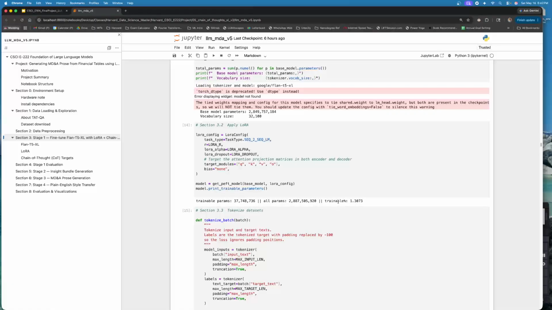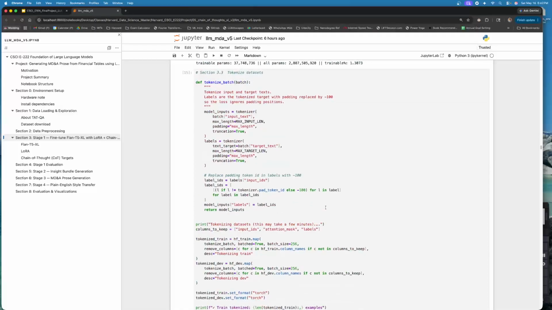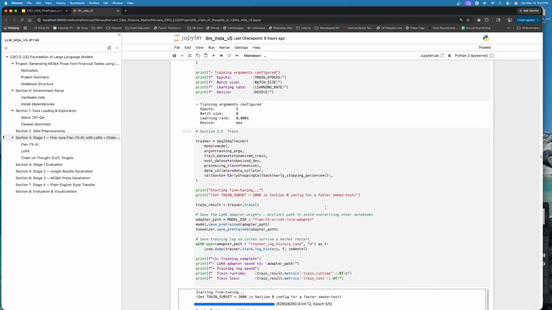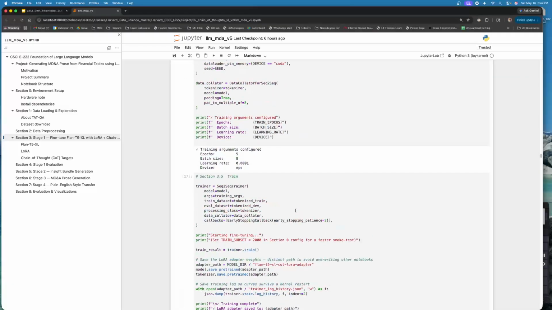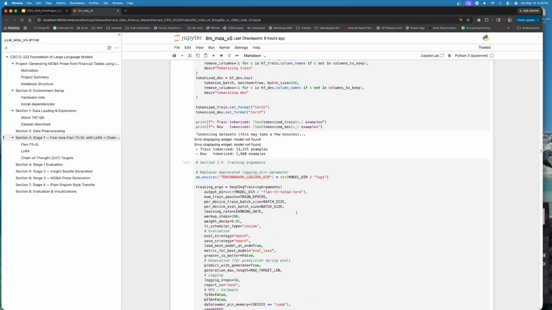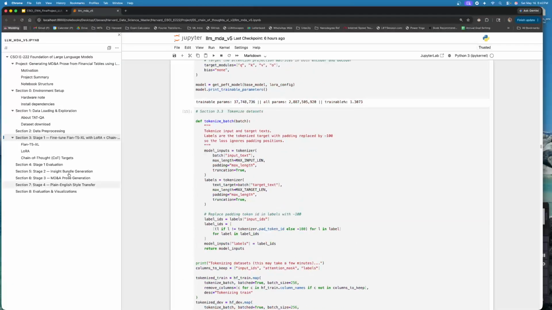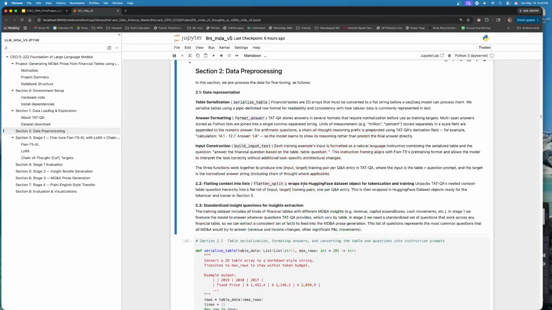This training ran overnight on my Mac Studio using Apple's MPS backend, and the training took about 6 hours to complete. Let me scroll down to show the actual training. So this took about 6 hours to complete. In addition to that, we added chain-of-thought targets for arithmetic questions in the training data. Let's switch over to that section.